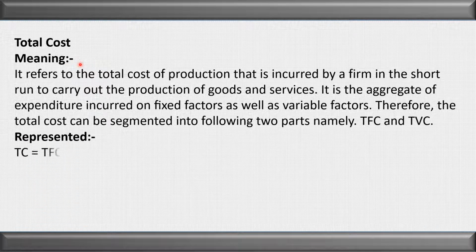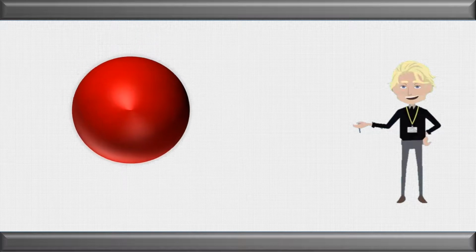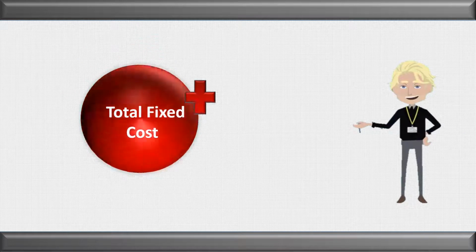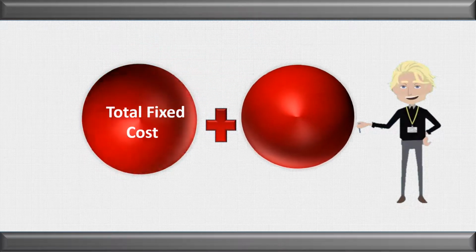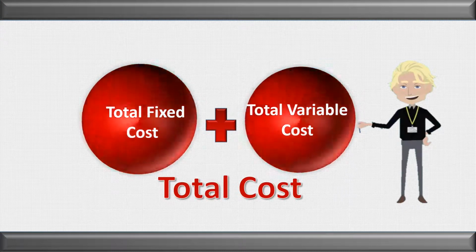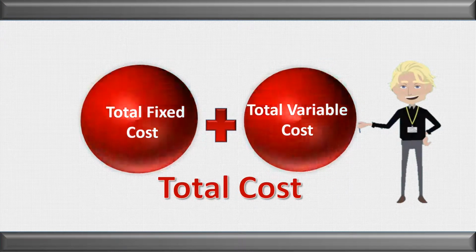So it can be represented as TC equals TFC plus TVC. It is the summation of total fixed cost plus total variable cost. It means the total money spent on fixed and variable costs to carry out the production in the shorter period is called total cost, total short run cost. Here we can see there are two types of cost, total fixed cost plus total variable cost. So total cost is the summation of total fixed cost and total variable cost.